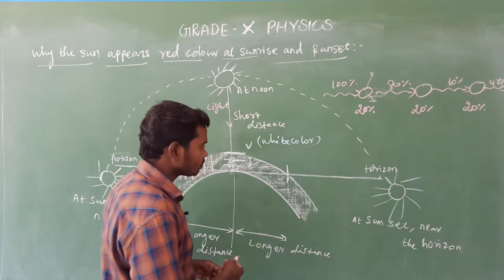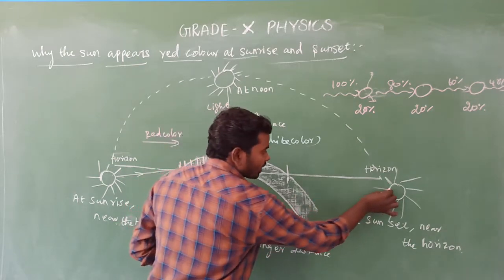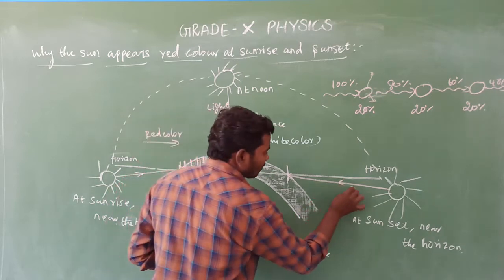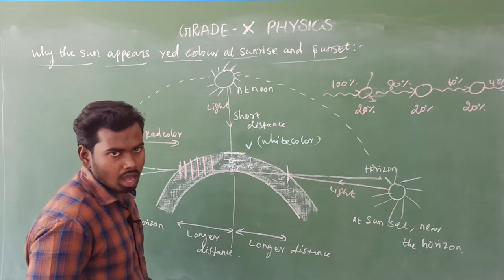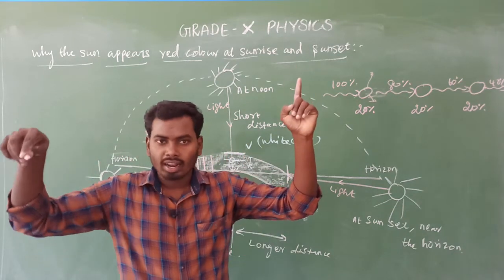Look at here. So this is the atmosphere and the sun is here. So sunlight, look at here, sunlight enters into the atmosphere. This is the light. Am I right? Yes. So already we know red color has the maximum wavelength and violet color has the minimum wavelength.